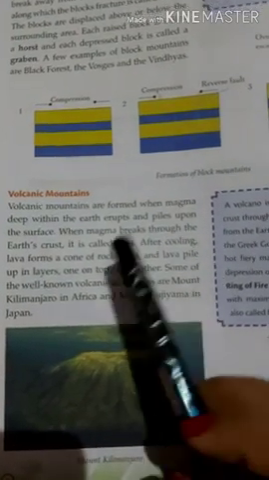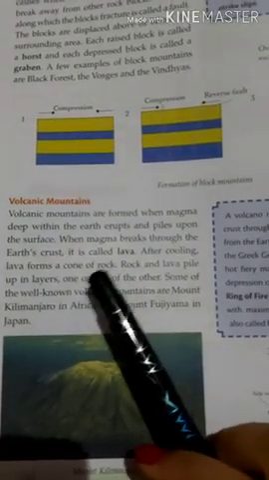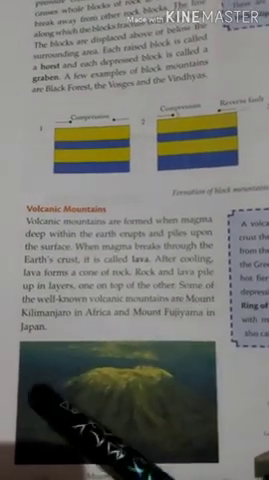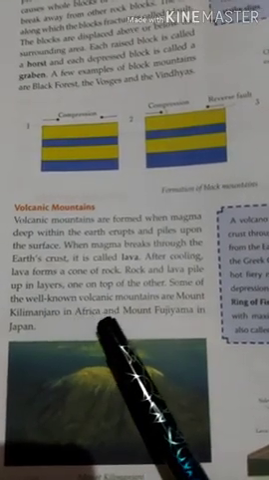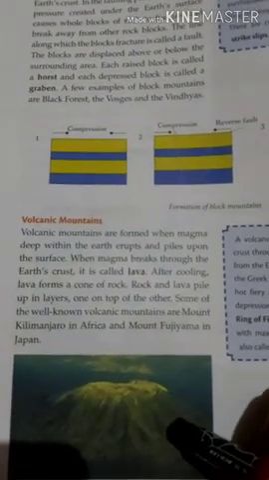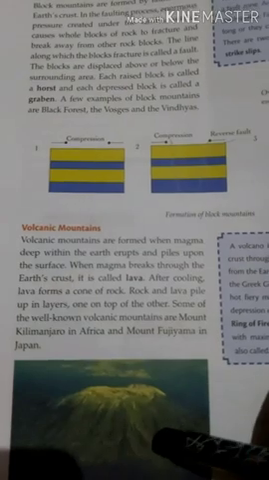When magma breaks through the Earth's crust, it's called lava. After cooling, lava forms a cone of rock. Rock and lava pile up in layers on top of each other. Some of the well-known volcanic mountains are Mount Kilimanjaro in Africa and Mount Fujiyama in Japan. So volcanic mountains are made up of what? Rock and lava. They have layers of rock and lava.